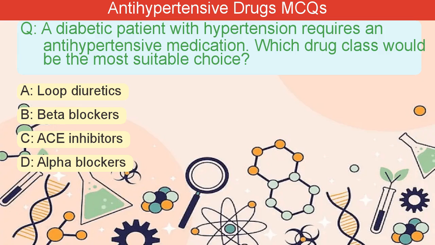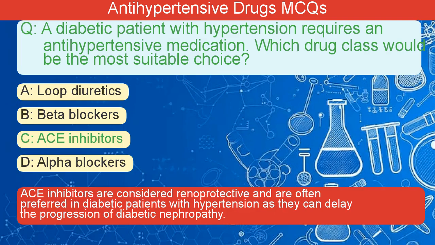A diabetic patient with hypertension requires an antihypertensive medication. Which drug class would be the most suitable choice? A. Loop diuretics. B. Beta blockers. C. ACE inhibitors. D. Alpha blockers. The correct answer is C. ACE inhibitors are considered renoprotective and are often preferred in diabetic patients with hypertension as they can delay the progression of diabetic nephropathy.